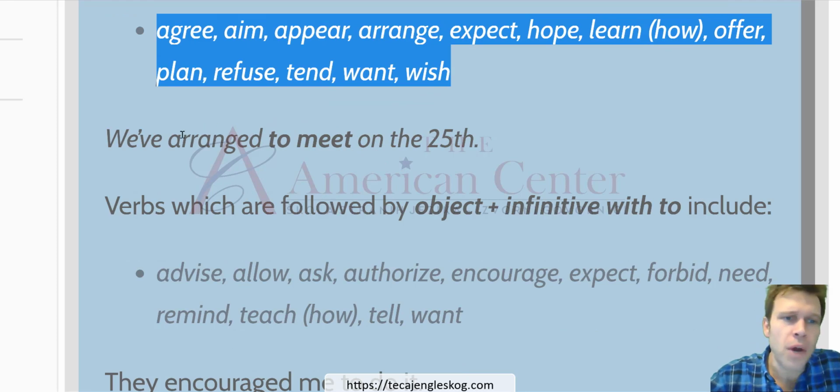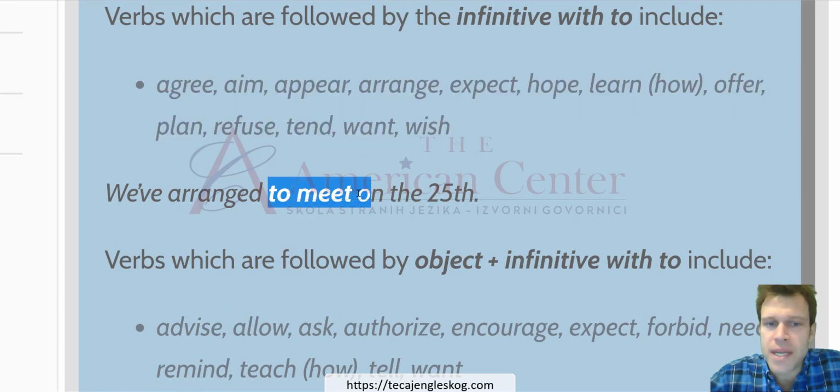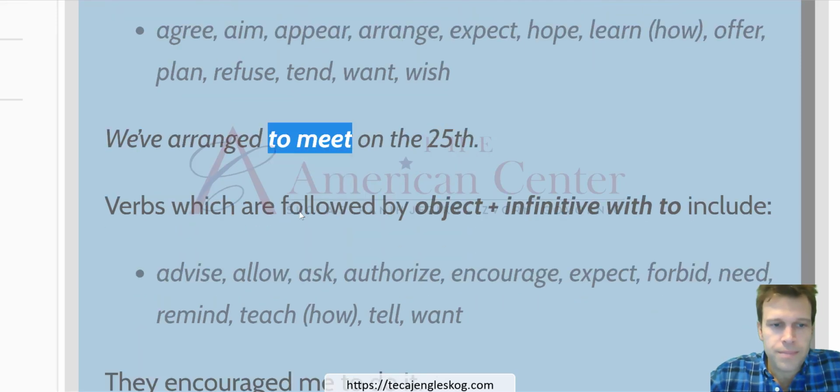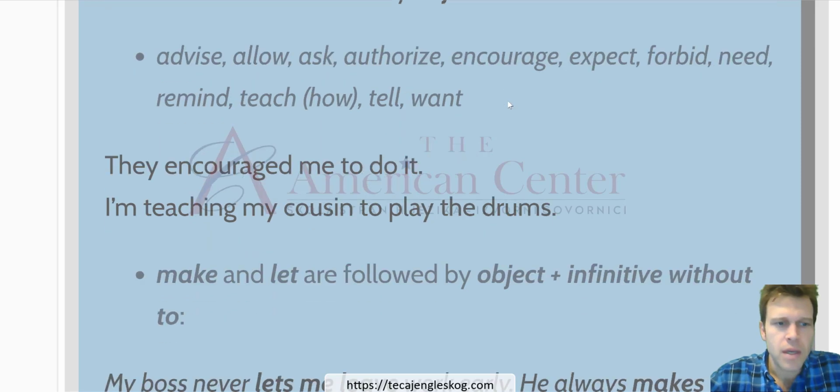All right. So you can see we have arranged to meet on the 25th. Now, let us look. We also may follow verbs with an object plus infinitive with to. For example, they encouraged me.